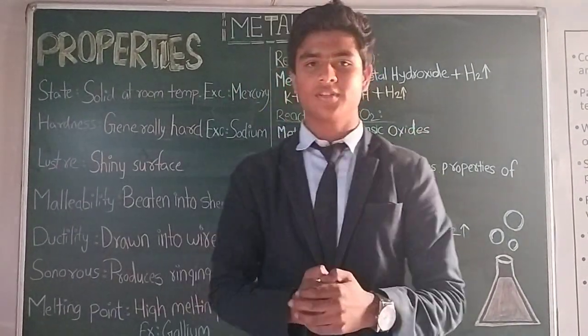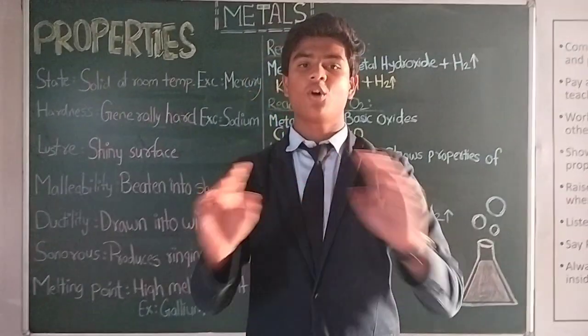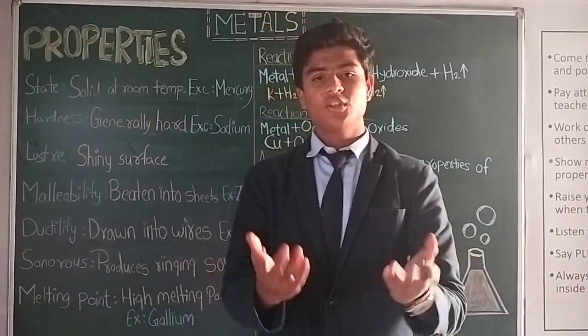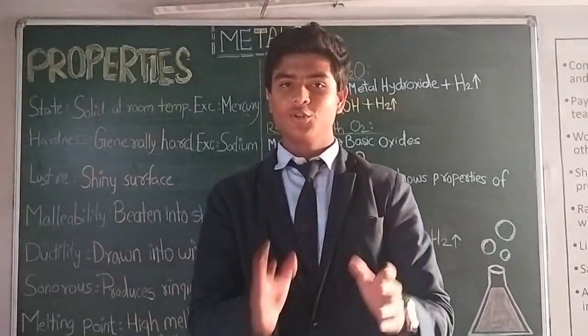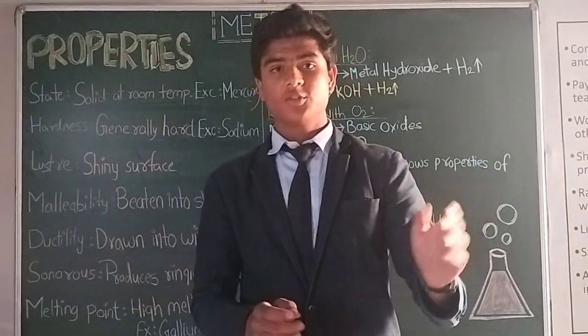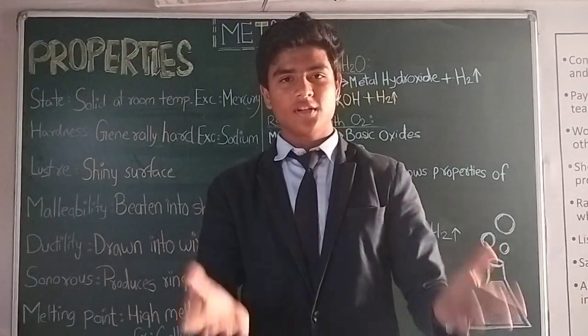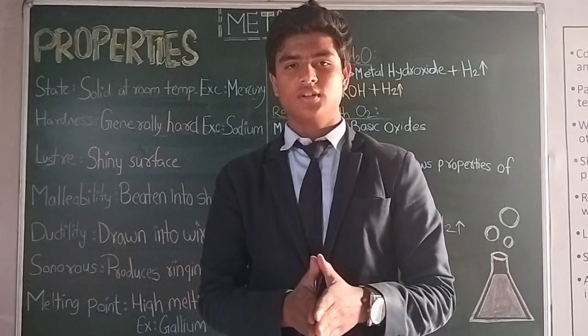As we all know, we are surrounded by metals. Metals are all around us, even present in our body. For example, we use metals in our kitchens as cooking utensils because they are good conductors of heat. We use metals to make big machineries because they are durable in nature. We use metals to make jewelry because of their lustrous property. We use metals in temples because they are sonorous in nature.